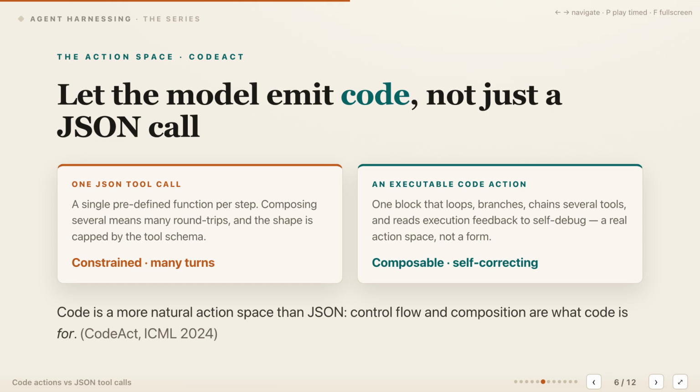A JSON tool call selects one predefined function with arguments shaped by its schema. Composing several tools may require repeated model round trips, even when ordinary code could express the sequence directly. CodeAct instead lets the model emit an executable block that can loop, branch, combine tools, and inspect execution feedback. Errors become information the model can use to revise the action. JSON remains useful for constrained interfaces, while code offers a richer space for composition and self-correction.